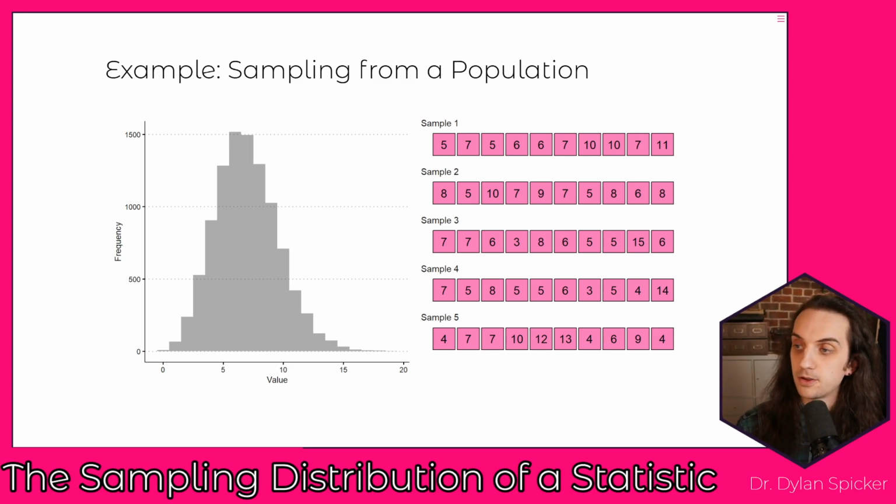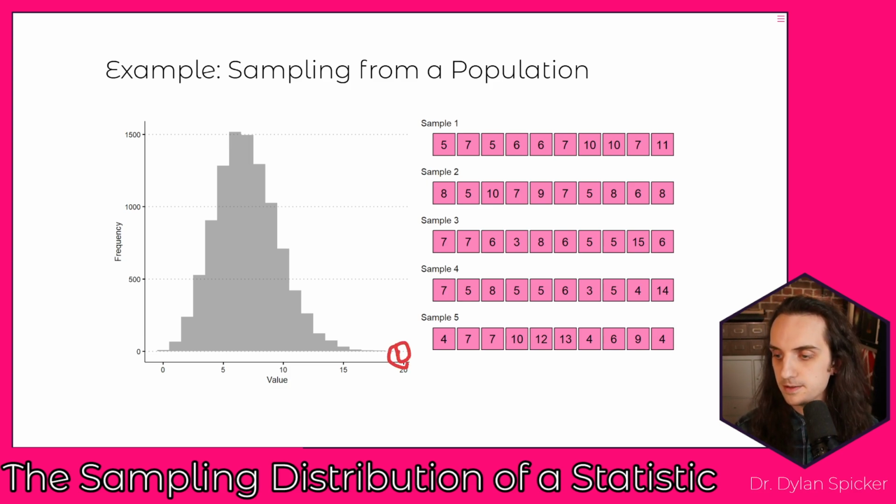And so if we think about, for instance, drawing the maximum value based on our sample, we can come to our population here, and we can see that the real maximum value is going to be somewhere around 20, right? But that's not guaranteed to show up in any sample that we take.